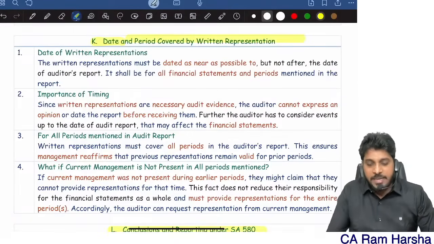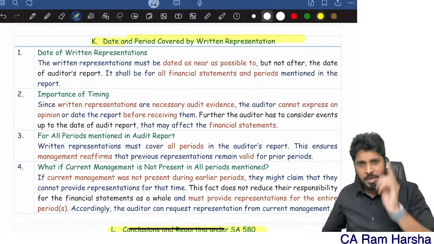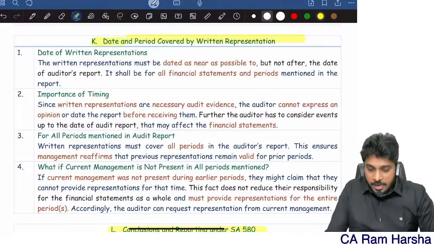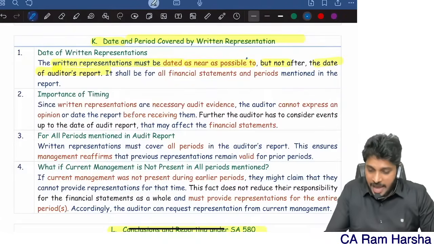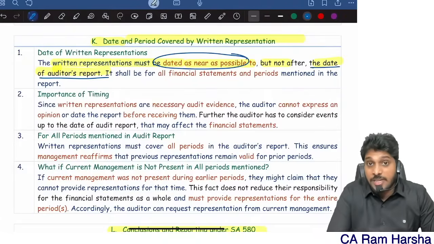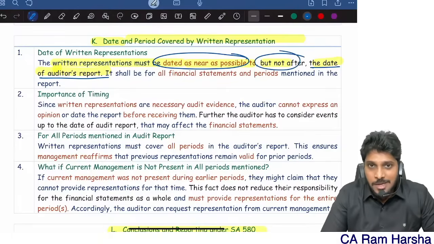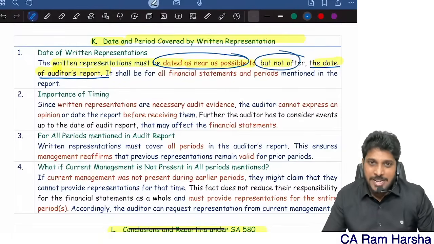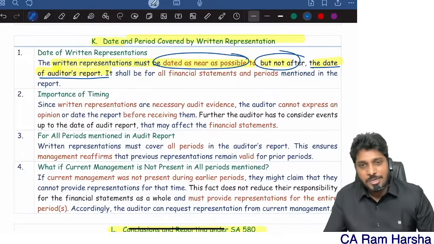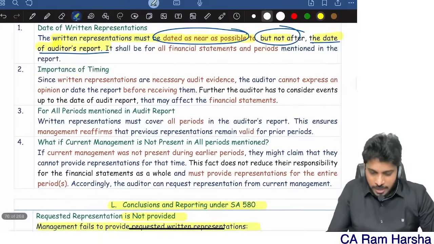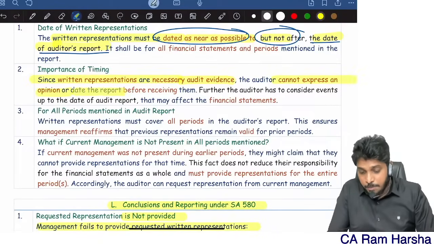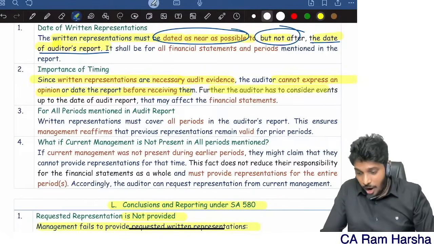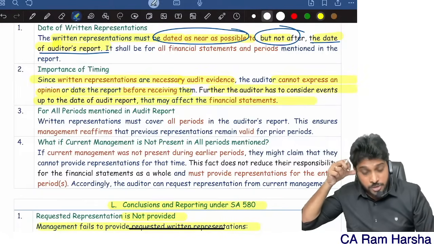What is the date and period covered by representation? Date of representation must be near to the audit report date. Written representations must be dated as near as practicable to the date of the audit report, but not after that. Evidence you must obtain before the audit report date. After the audit report is given, what is the point of getting representation? Since written representations are necessary evidence, you cannot express an opinion before receiving them. Therefore, the auditor has to receive representations before the audit report date.